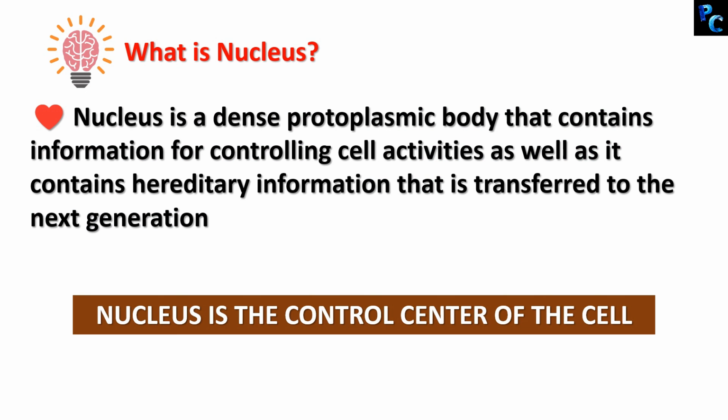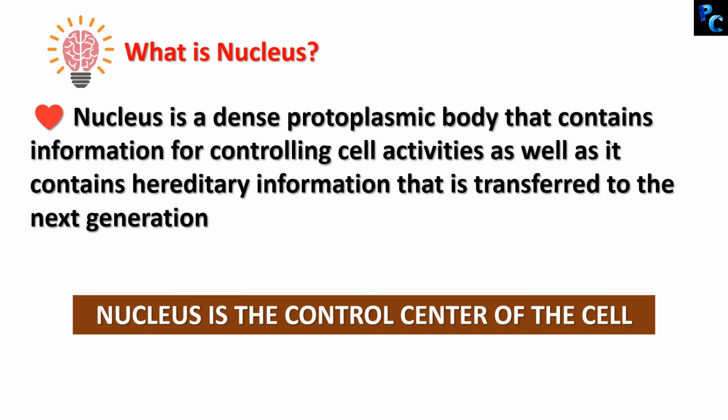So ultimately the question comes, what is nucleus? Nucleus is a dense protoplasmic body. Yes, now you know why it is called dense protoplasmic body, because it is part of the protoplasm and it is a dense structure. It contains information for controlling cell activities. Within the nucleus there is DNA which contains genes, and these genes actually control the cell activities, as well as it contains hereditary information.